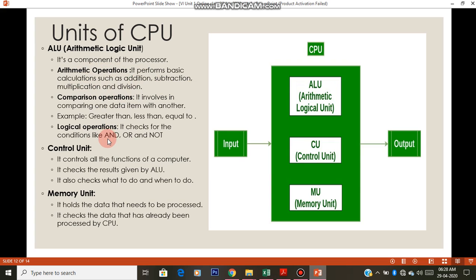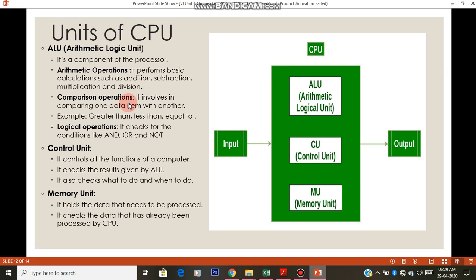Next, it also compares things. These processes require comparison like greater than, lesser than, and it also goes for logical operations like AND, OR, NOT. All these are the different operations performed by the ALU while converting your actual input to binary digits. Only then does it process. Whatever you have told the CPU, you want, is processed only after converting. Those things are taken care of by the arithmetic logic unit.